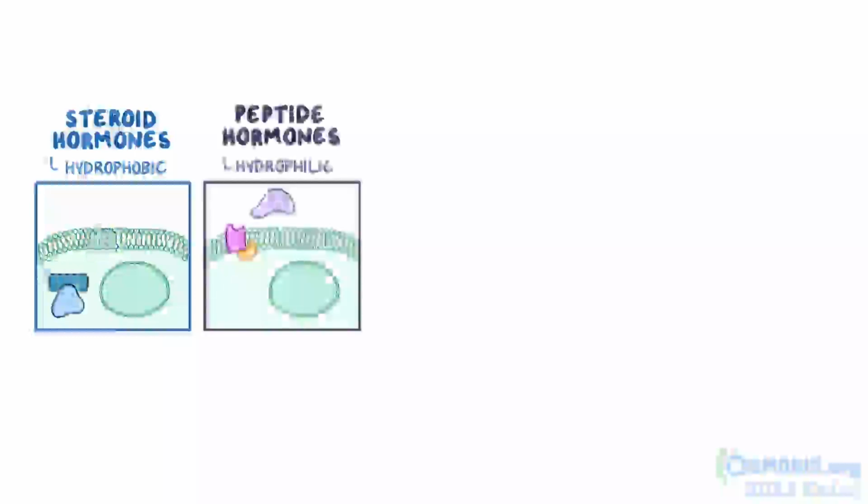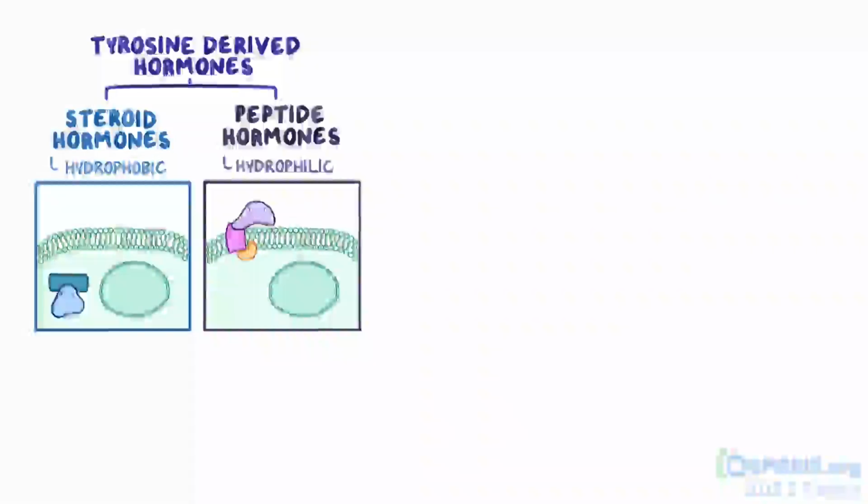Alright, as a quick recap. There are steroid hormones, which are hydrophobic and diffuse across cell membranes and bind intracellular receptors. Peptide hormones, which are hydrophilic and bind to cell surface receptors. And tyrosine-derived hormones, that behave either like steroid hormones or like peptide hormones.